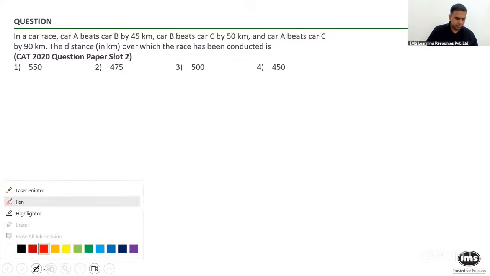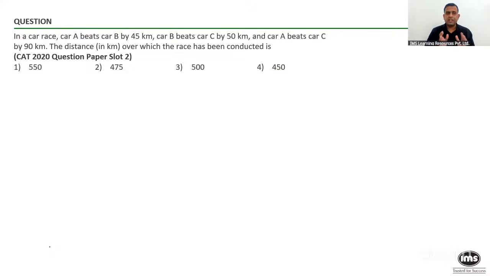So let's see what is going to be the approach. Most of you are saying it's type A and type B. Let's increase the interaction, because once you give me the response on chat, I will be able to understand what is going wrong in your preparation. Can someone tell me first how this question is different from a normal linear race problem? Slightly different. The answer would be: normally they give you the length of the race. Here, the length of the race is not given, and that has been asked by the examiner.